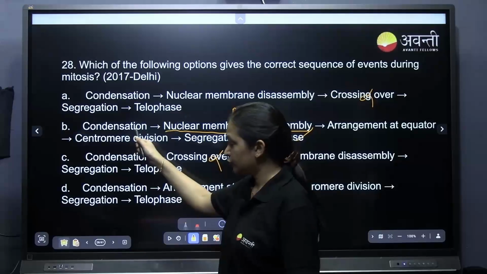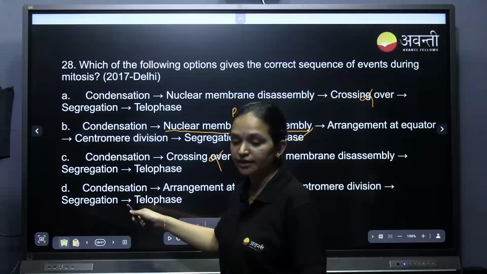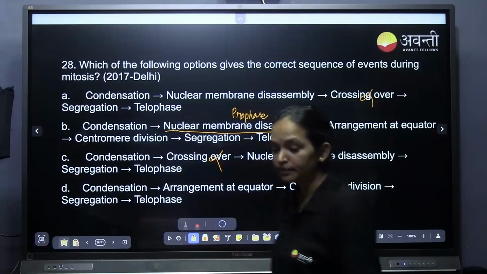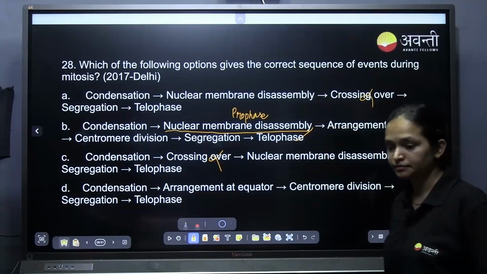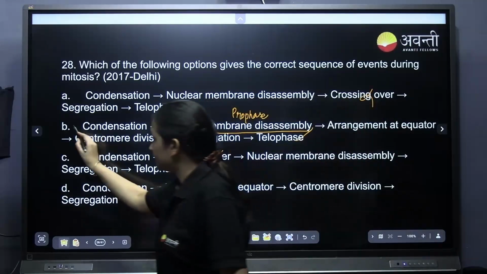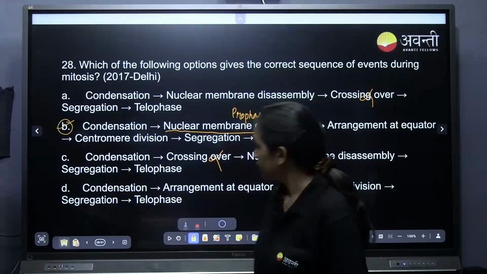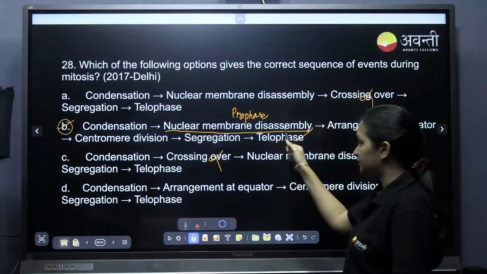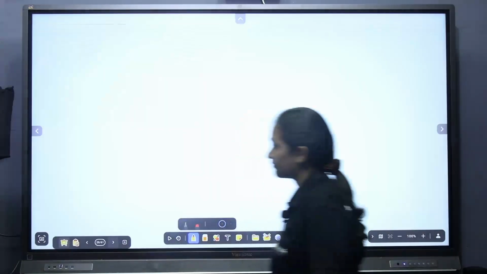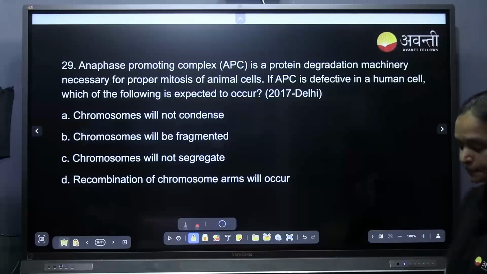Both B and D can also be correct answers, but which is more correct between B and D? B. Yes, B for Bombay is the more correct answer, because you can see nuclear membrane disassembly is also written here. Anaphase.